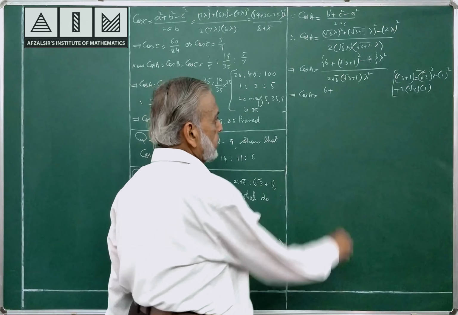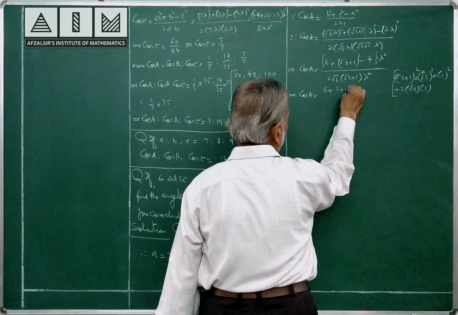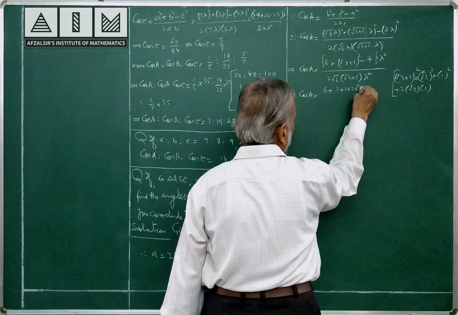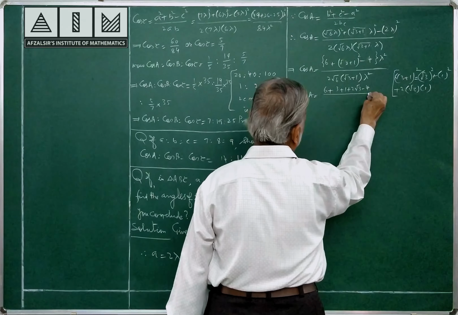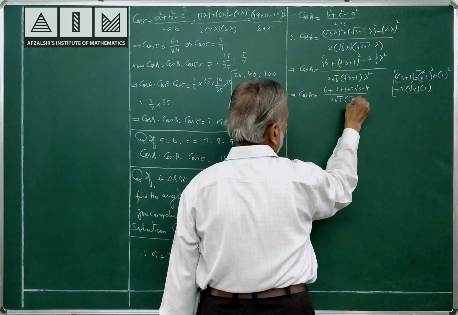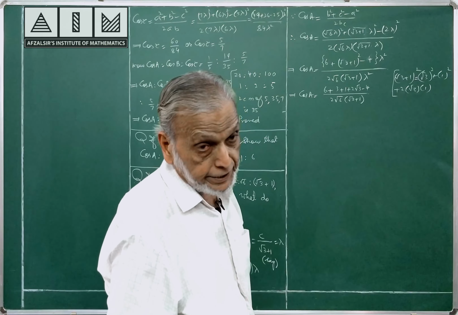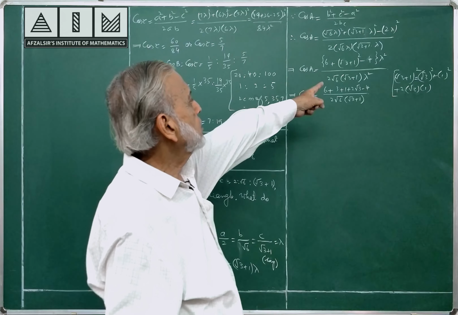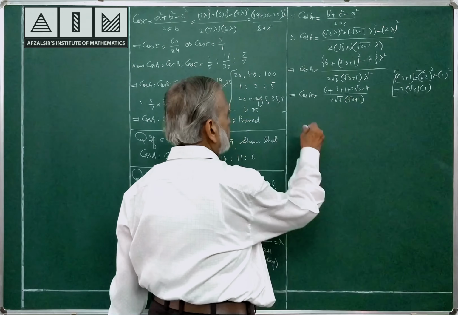I am going to write here 3 plus 1 plus 2 root 3 minus 4, divided by 2 root 6 into (root 3 plus 1). Lambda square I have cancelled from numerator and denominator. 6 plus, this is 3 plus 1 plus 2 root 3 minus 4.